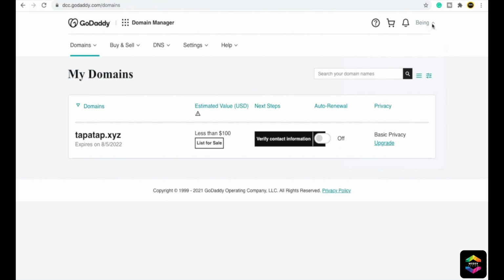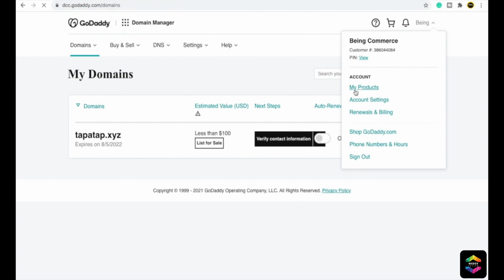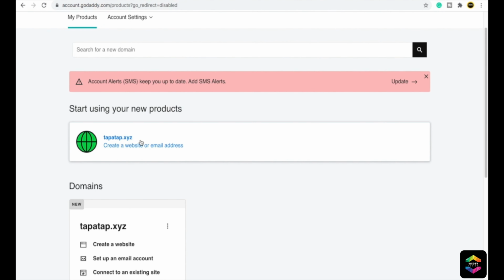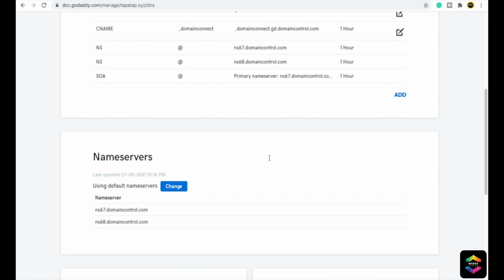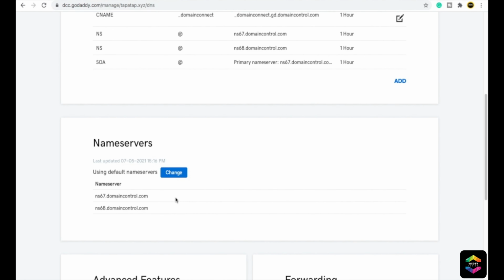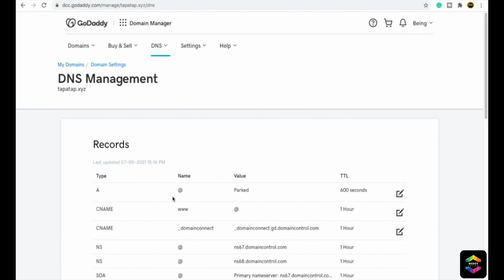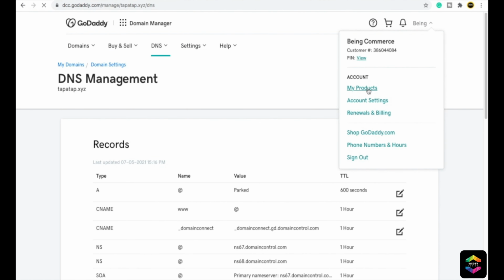If you click on your profile and go to my products again, now you will see that this tapatup.xyz domain is now available. For example, here we have manage and DNS. If you click on DNS, from here you can see the name servers. So what are name servers? In case you have hosting from some other company, you can connect that hosting with your domain from here. Okay, this is just a general thing. Just go to my products again. So I hope you have learned how you can purchase a domain name on GoDaddy. It's super simple.